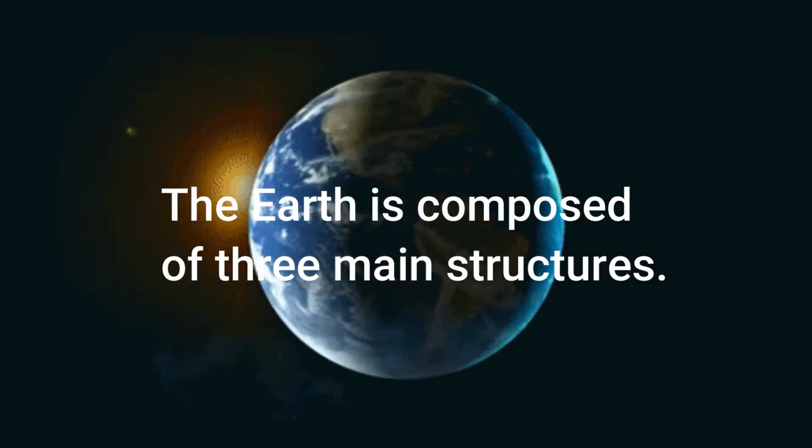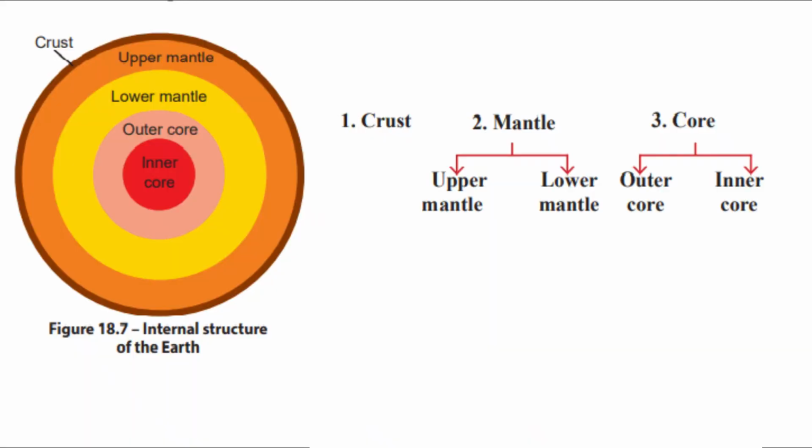The Earth is composed of three main structures. They are crust, mantle and core. The mantle is divided into two parts. They are upper mantle and lower mantle. The core is divided into two parts. They are outer core and inner core. This is the external structure of the Earth.